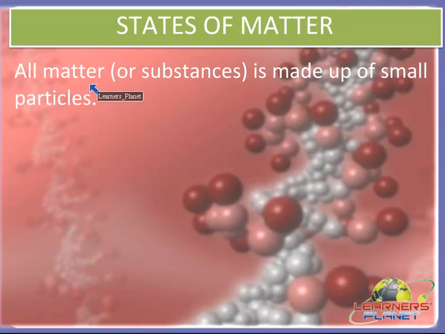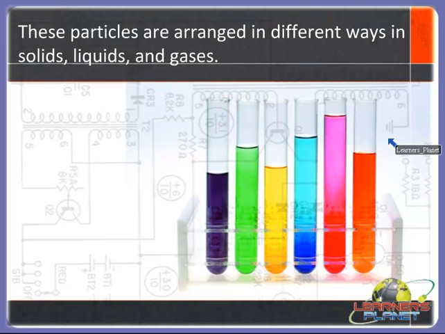Children, all matter, or we can also call them substances, is made up of small particles. So you can see in the picture, these are very small particles. So all matter or any substance is made up of such small particles.